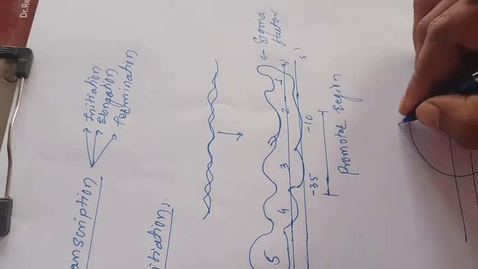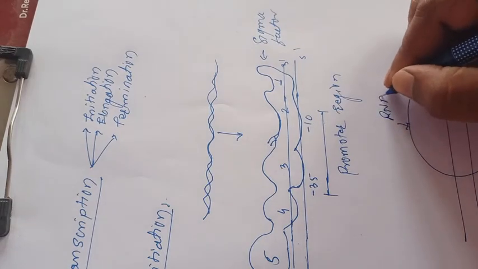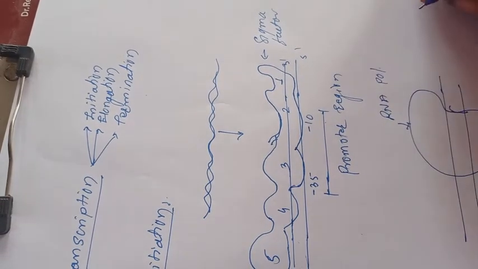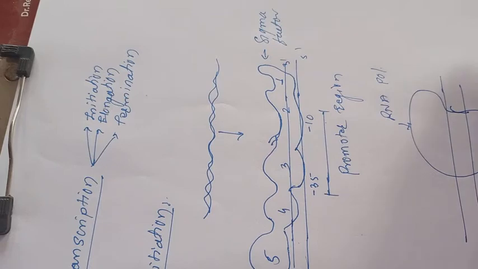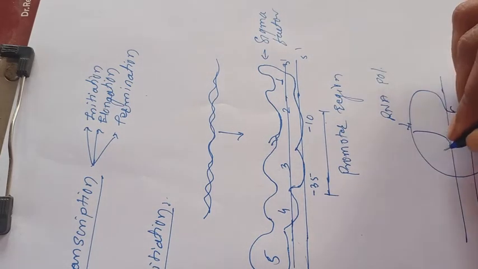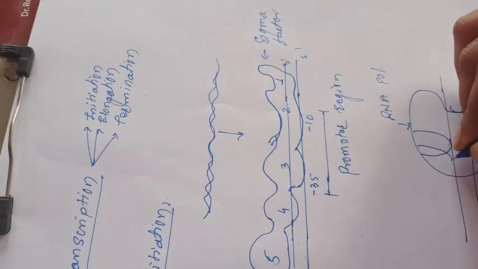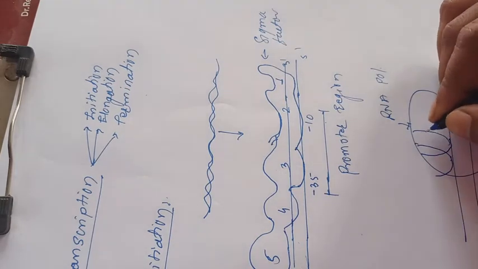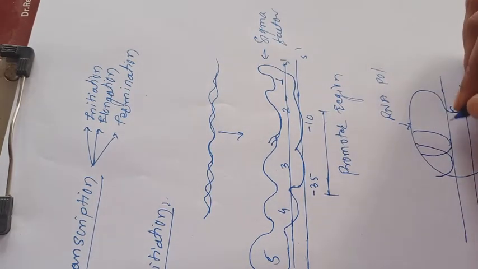It is RNA polymerase, and this RNA polymerase has two terminals. Also there is the sigma factor.